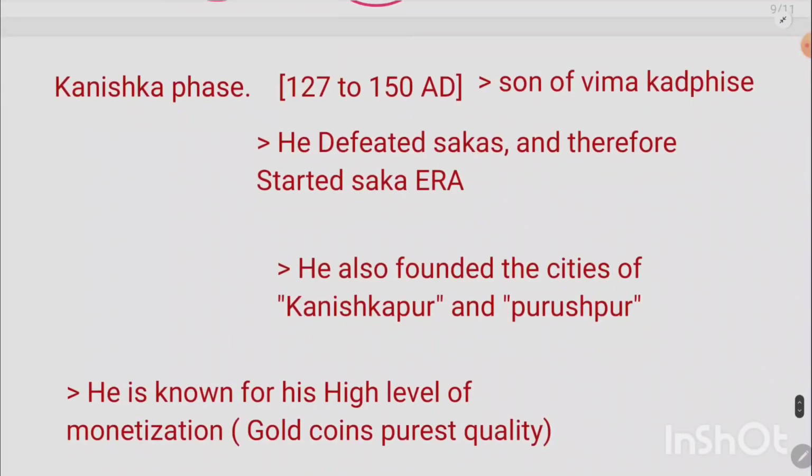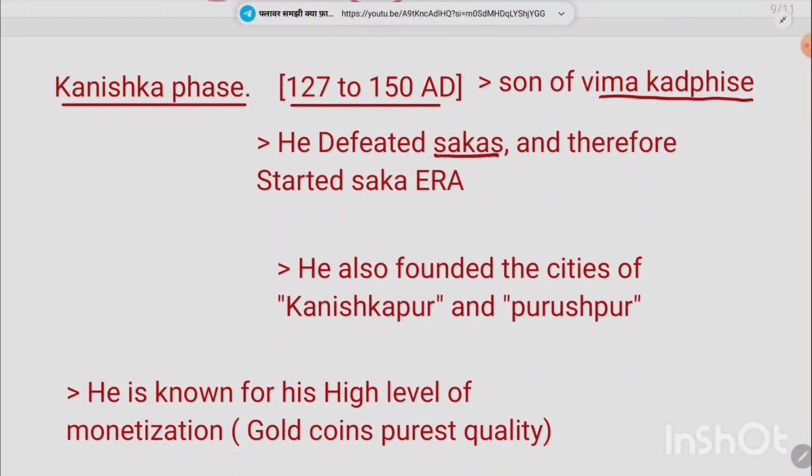Now, after Vima Kadphaisi, there was the second phase called the Kanishka phase, in which the infamous Kanishka ruled. Kanishka's rule is believed to be from 127 to 150 AD, and he was the son of Vima Kadphaisi. How he came to power is that he defeated the Sakas, and due to that fact this era was started, known as the Saka era, which we know as of present. So the Saka era was started by Kanishka by defeating the Sakas, okay.